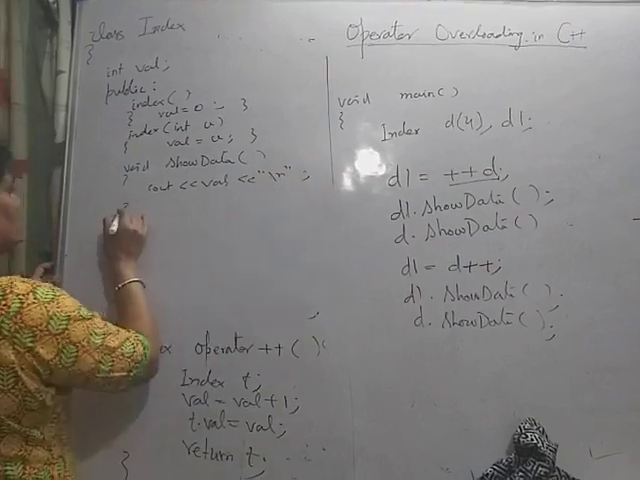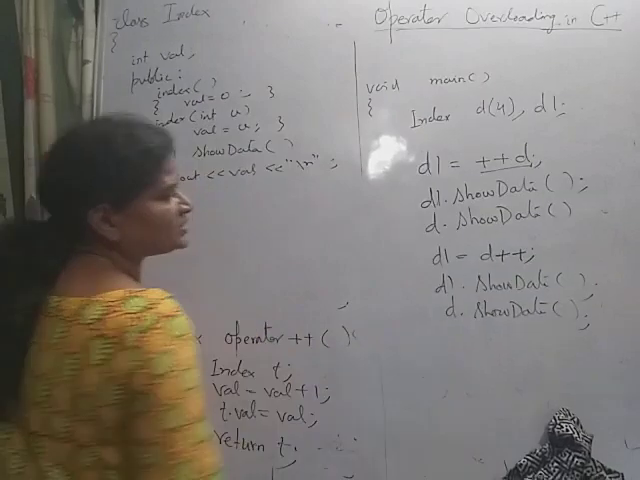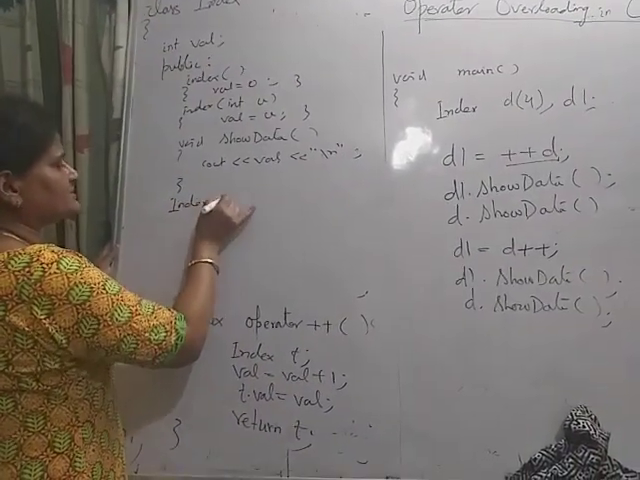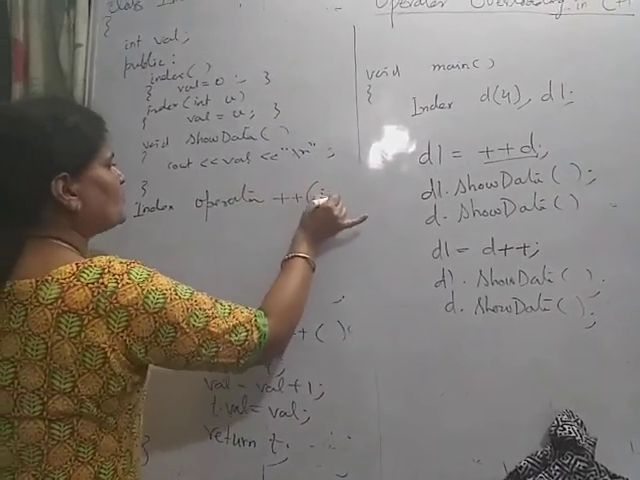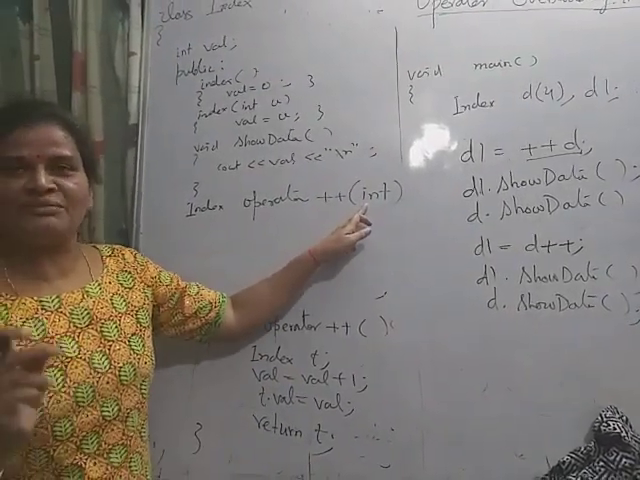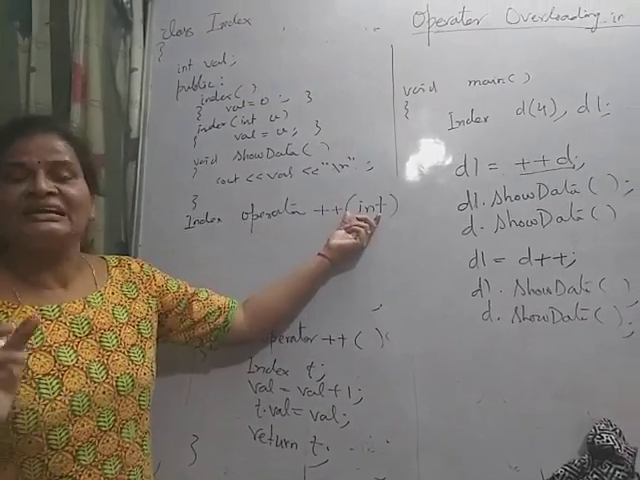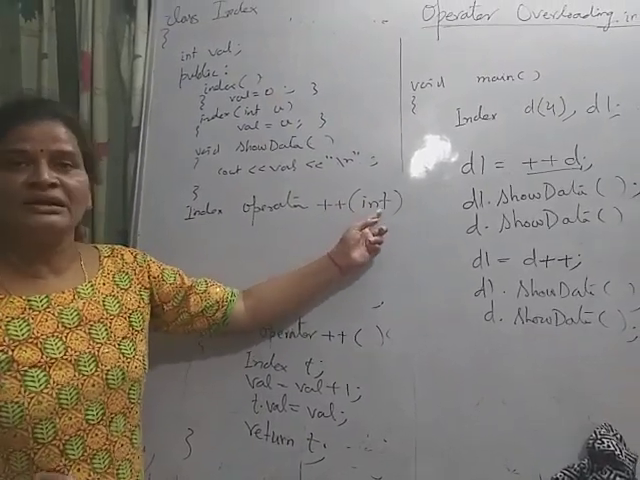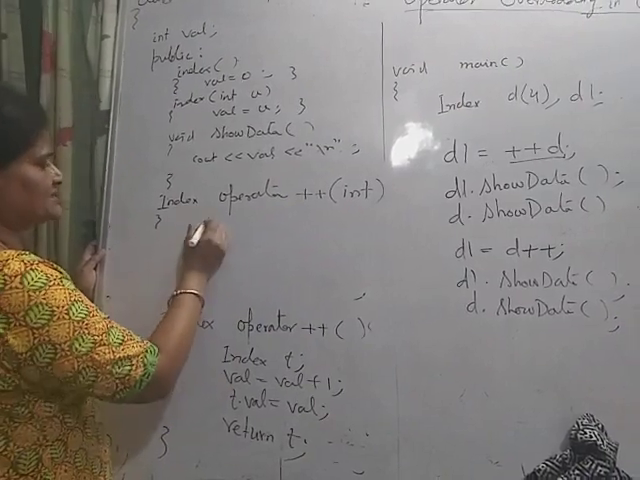Now I am overloading the operator that works correctly for the post increment. So here the return type is Index, operator plus plus, and one dummy argument, an integer, is passed. This is available only on the later versions of the C++ compiler to differentiate the pre-increment and post-increment operator. So here I will pass the dummy argument, and simply plus plus, the definition is Index